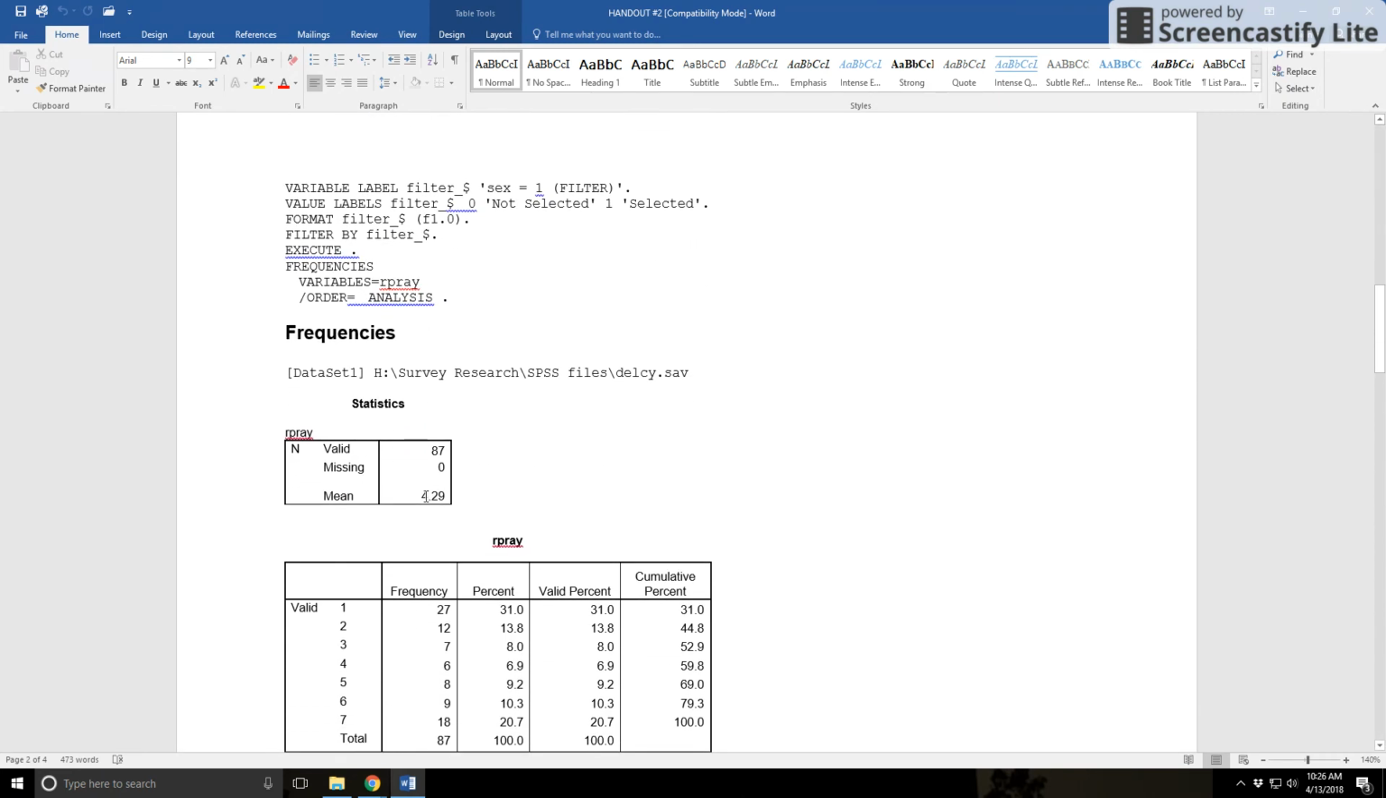And then males were 4.29, which again is close to middle. It's between low and middle, I guess you could say. So in this case, neither sex would really like to pray, if that's how you measure the variable. Anyway, let me know what questions you have about the presentation and the means.